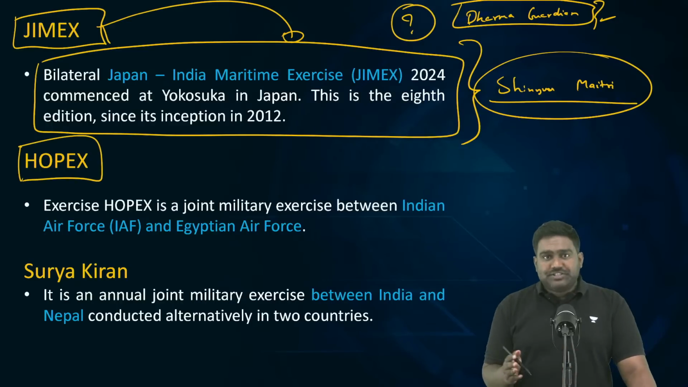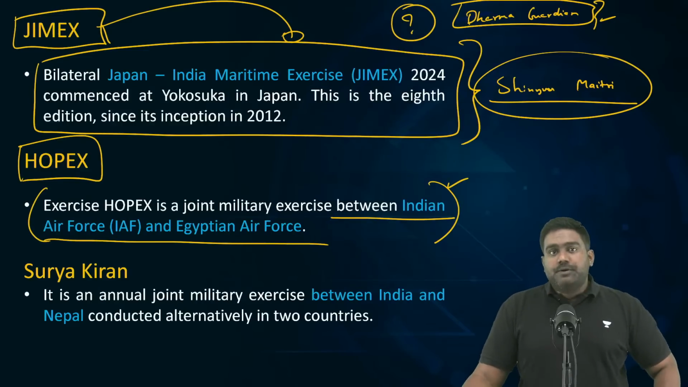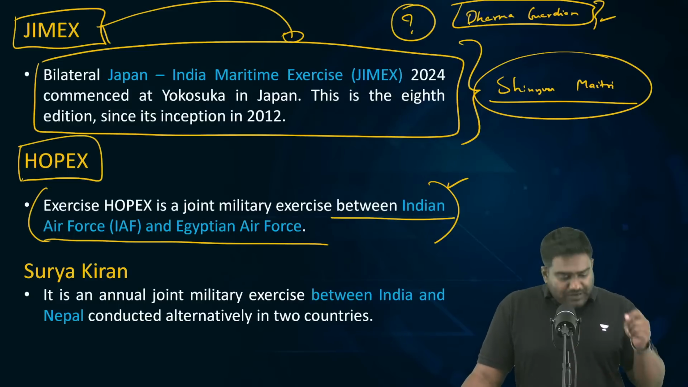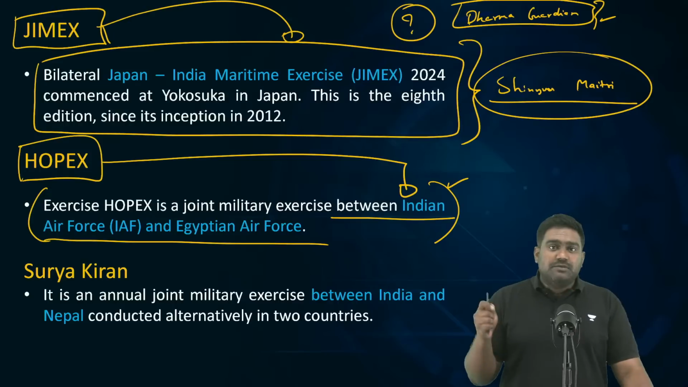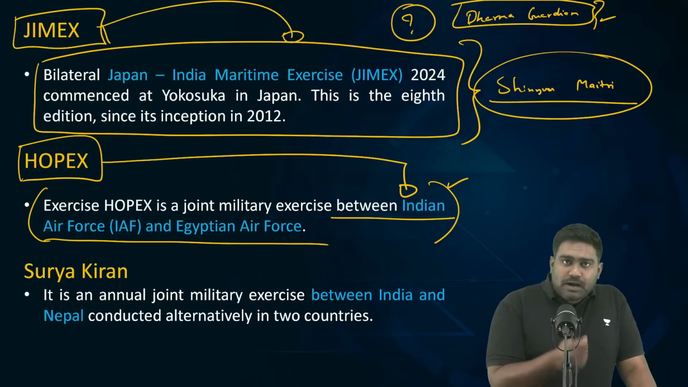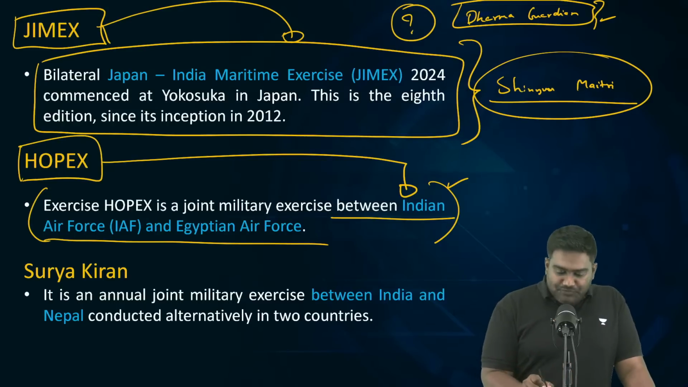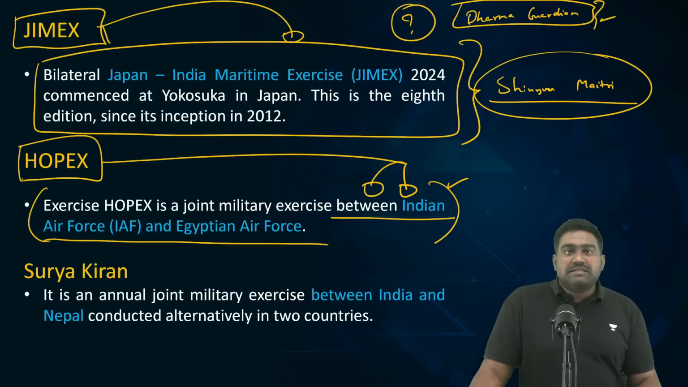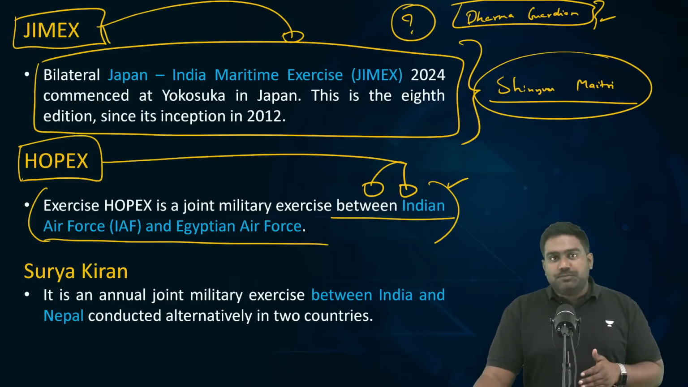Next, HOPEX. It's an air force exercise between India and Egypt. India has really stepped up military relations with Egypt. I feel it is important because Egypt is looking to procure some Indian defense and military equipment. We are pitching the BrahMos, we are pitching LCA Tejas, we are pitching Indian missiles as well, and defense radars. So Egypt could become a major buyer of Indian weapons in the future. So in that regard, I feel HOPEX is important. It's an air force exercise between India and Egypt.